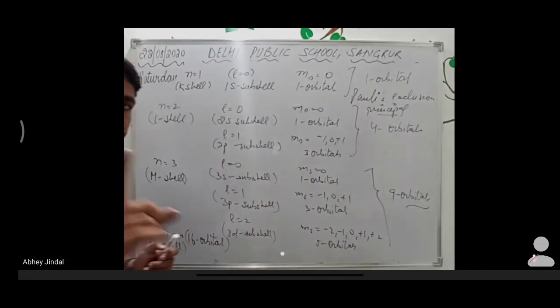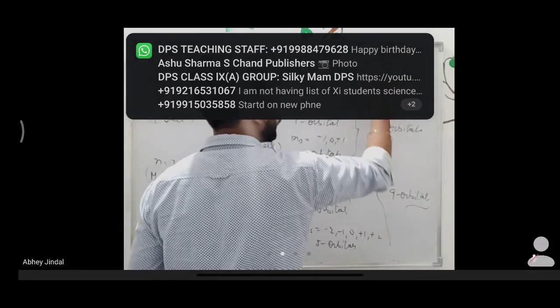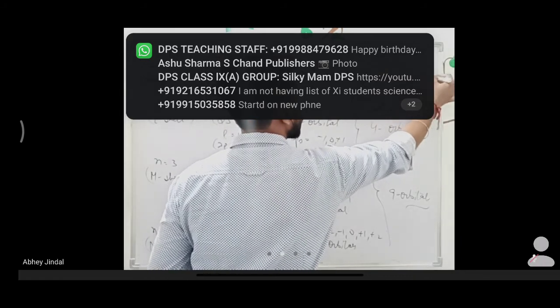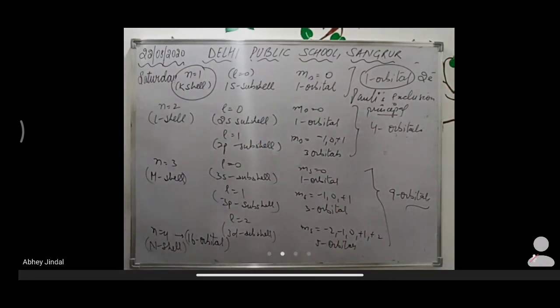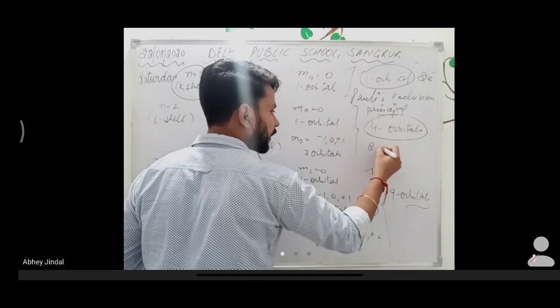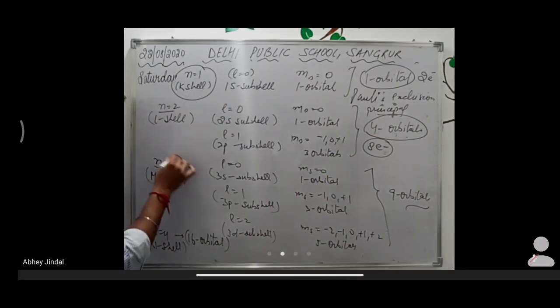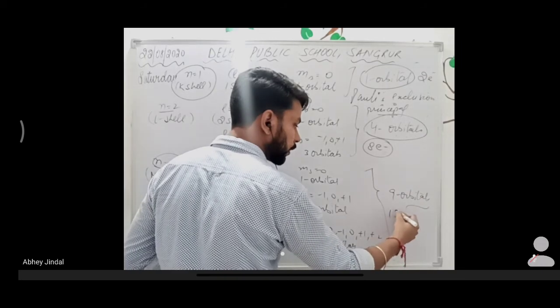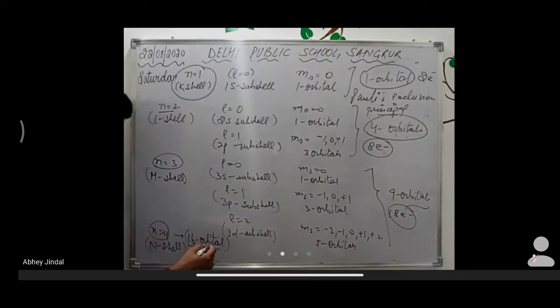So if an orbital contains 2 electrons, the first shell, as we know, has 1 orbital, which means there are 2 electrons present in the first shell. If 4 orbitals are there, then it means it has 8 electrons. The second shell has 8 electrons. The third shell has 9 orbitals, so 18 electrons, obviously. And the fourth shell has 16 orbitals, so 32 electrons.